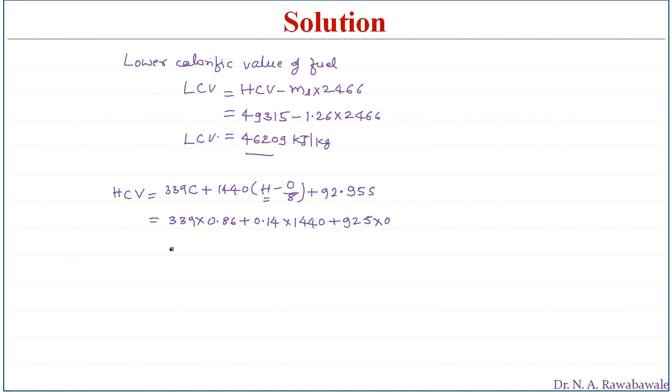So on simplification, again we get here this as 49310 kilojoules of heat energy per kg of fuel burned.